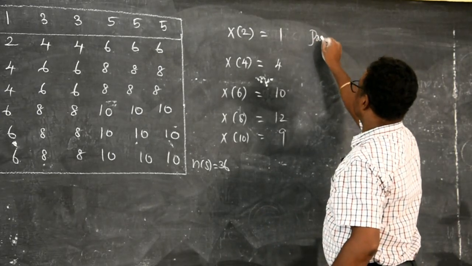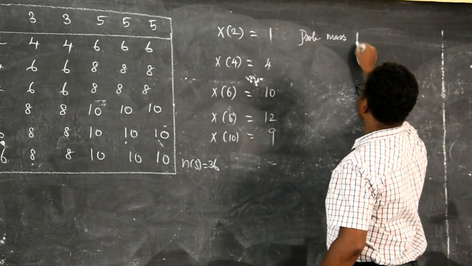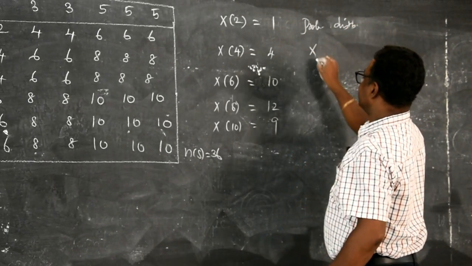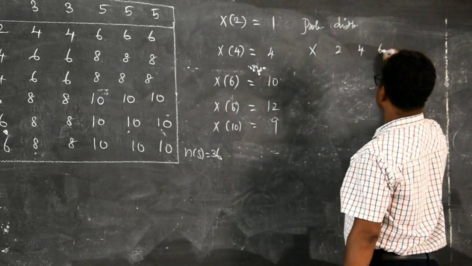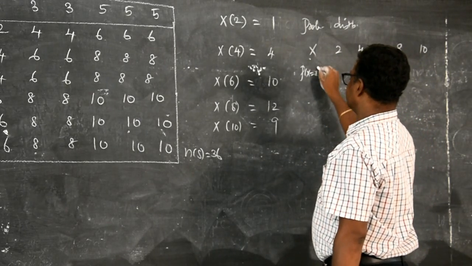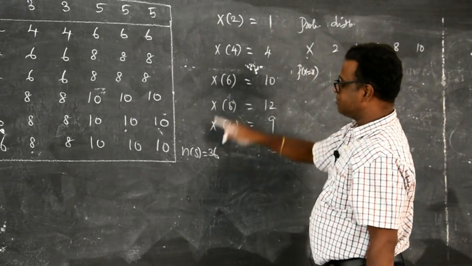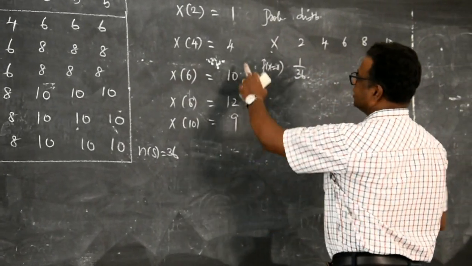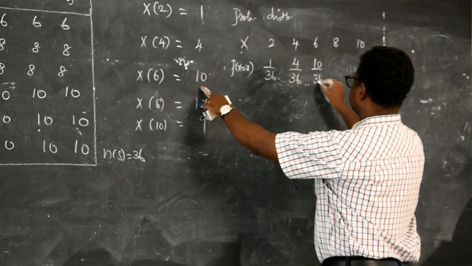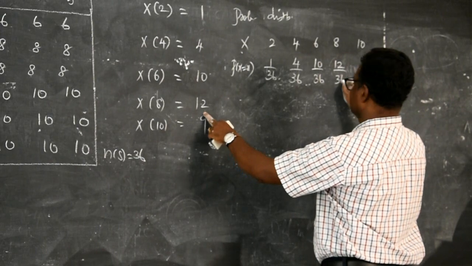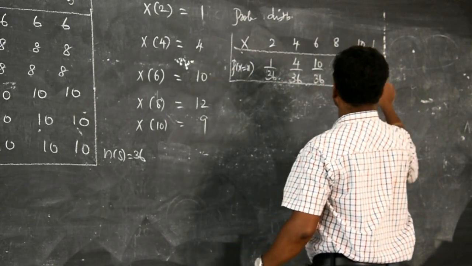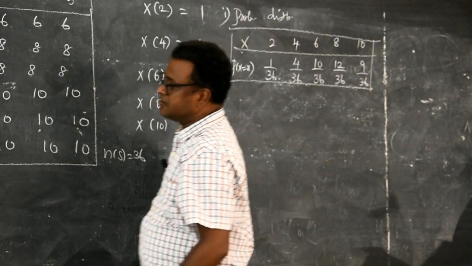Now they are asking probability mass function. That is probability distribution. X values are 2, 4, 6, 8 and then 10. This is our random variable. Then probability of X equal to x is the occurrence. 2 occurs only one time out of 36. So 1 by 36. 4 occurs 4 times, so 4 by 36. 6 occurs 10 times, 10 out of 36. It is 12 out of 36. And this one is 9 out of 36. This is the probability distribution. This is the answer of the first question.